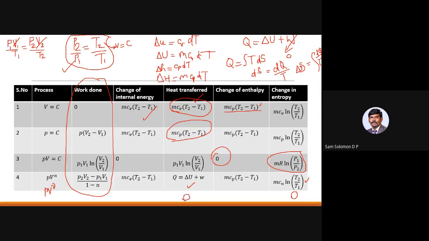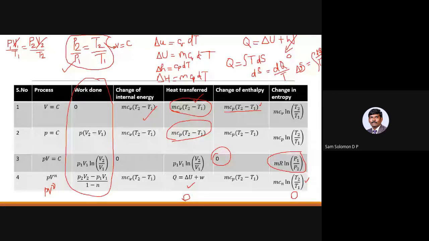Okay, so your enthalpy change will be the same, mCp times T2 minus T1. Change in internal energy will be the same as P2 V2 minus P1 V1 divided by 1 minus gamma, and your internal energy change will be the negative of that particular work done.